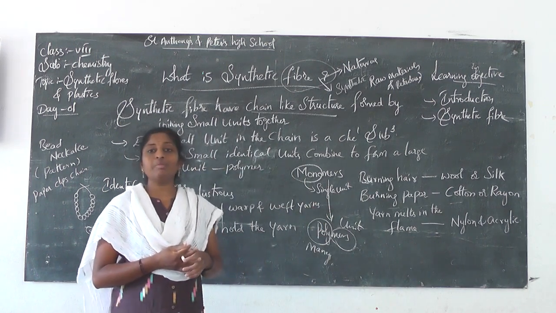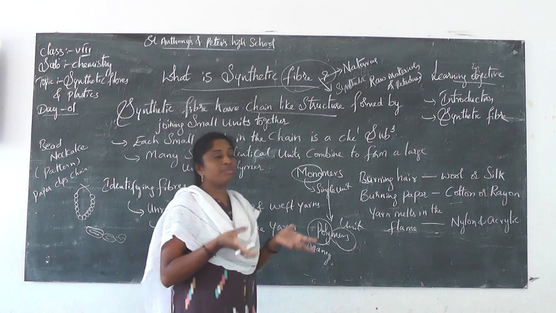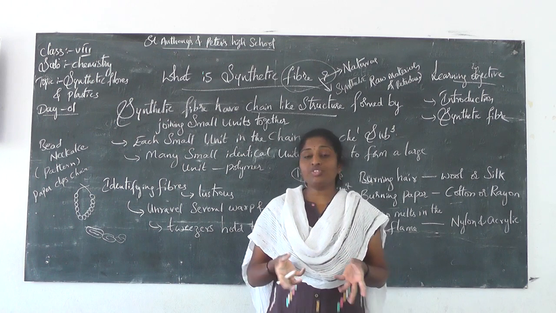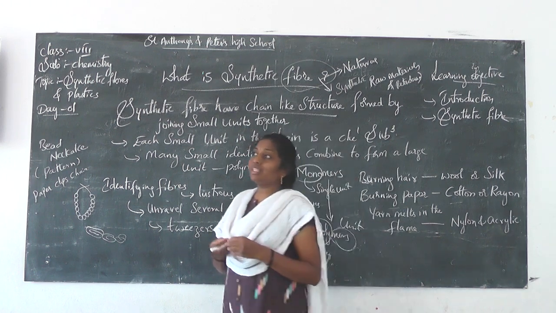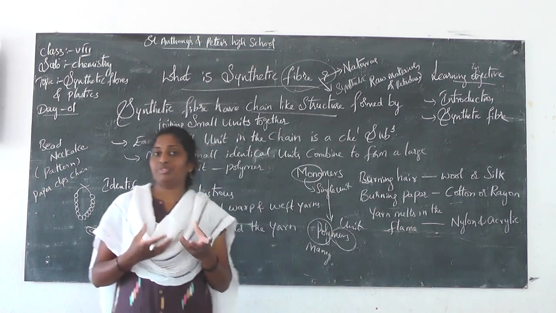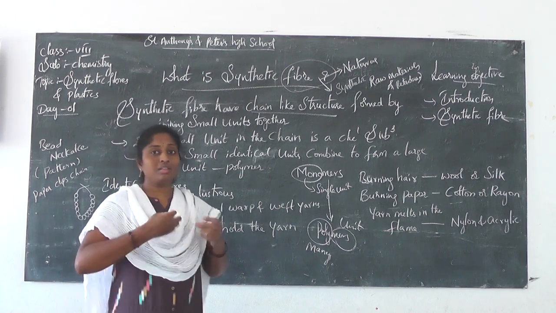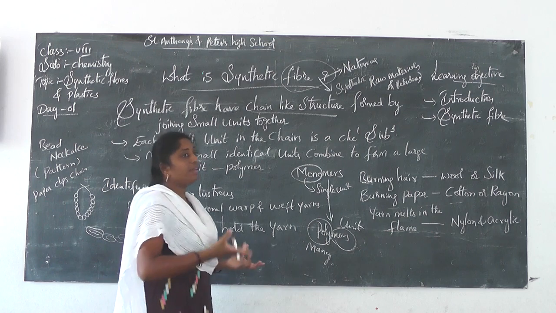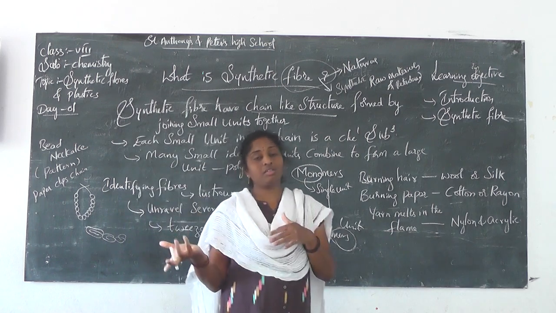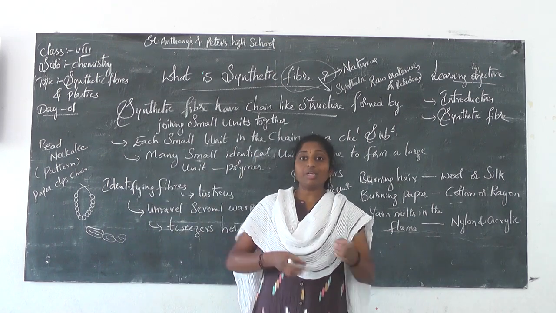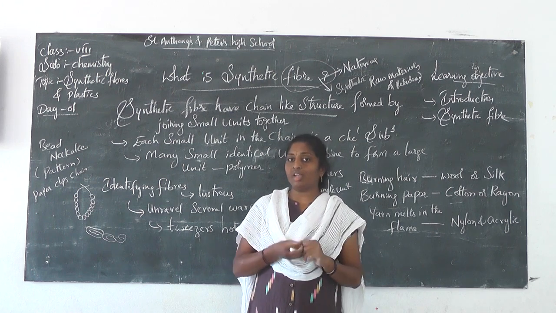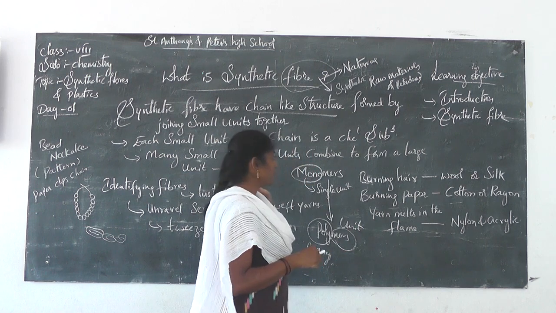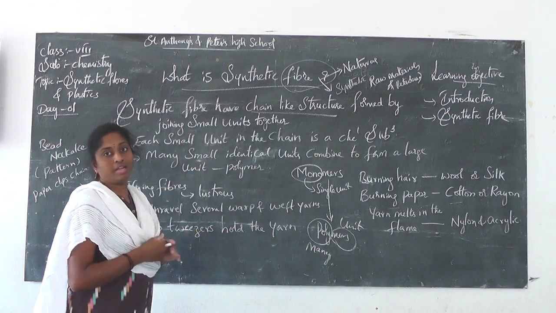Sometimes it may be possible because natural fibers may be dull in color, since they are naturally obtained. But synthetic fibers are somewhat shiny. So by seeing the lustrous nature, you may identify whether the fiber is natural or synthetic. But it's not always possible to identify this way. Then how are we going to identify? By the test called the burning test.